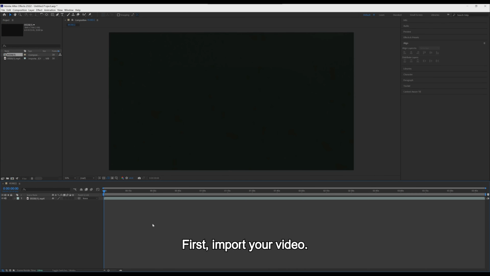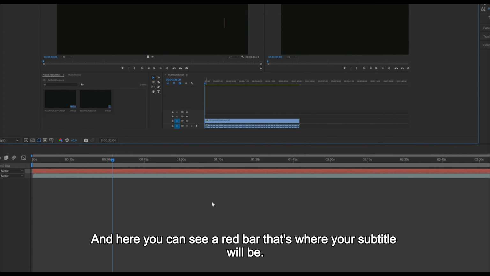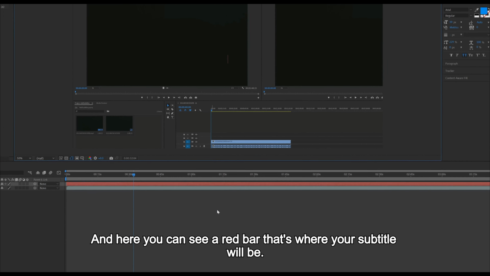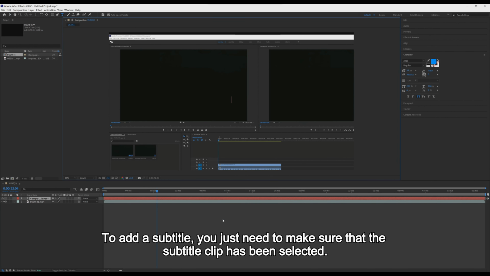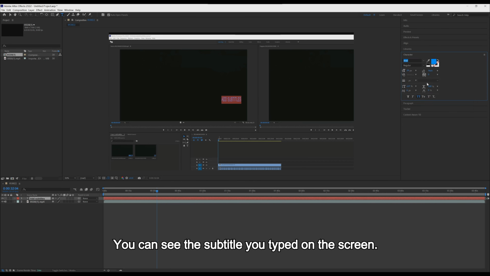First, import your video. Then right-click your timeline and click New Text. And here you can see a red bar. That's where your subtitle will be. To add a subtitle, you just need to make sure that the subtitle clip has been selected, and then just type whatever you want. You can see the subtitle you typed on the screen.